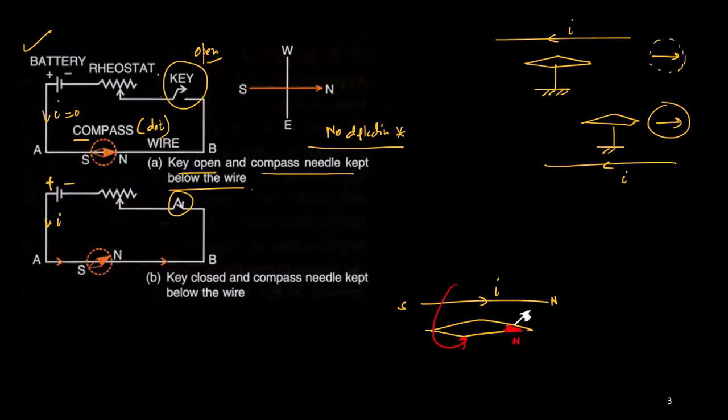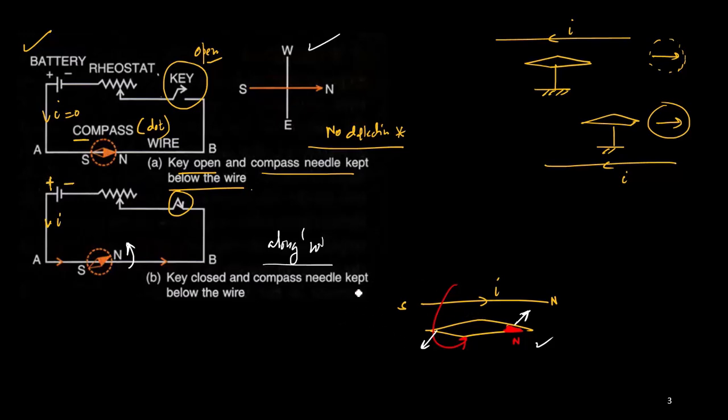Since the north pole is deflected towards west, this is our west side. So the deflection will be along west. It has been shown this way: fingers pointed towards west, which means it will be deflected towards west. That direction gives the direction of the north pole. Now what about the south pole? The south pole will always be deflected in the opposite direction. If the north pole is deflected towards west, then we can conclude that the south pole is deflected towards east. Understood?